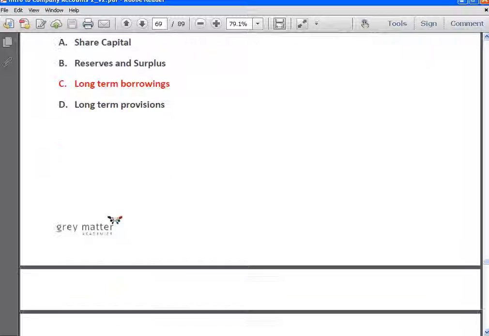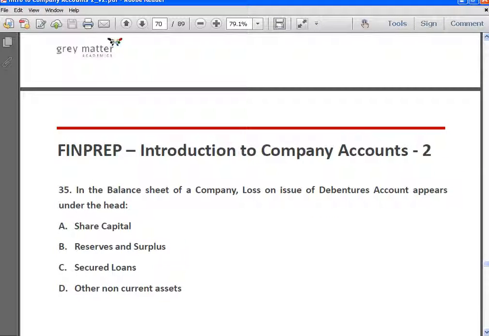Then in the balance sheet of a company, loss on issue of debentures appears under the head other non-current assets. Okay, so this is again a disclosure required under revised schedule 6. Earlier under the old schedule 6, such losses used to be shown under the head miscellaneous expenditure to the extent not written off or adjusted, but now such a head does not appear at all, and so this has to be shown under the head other non-current assets.